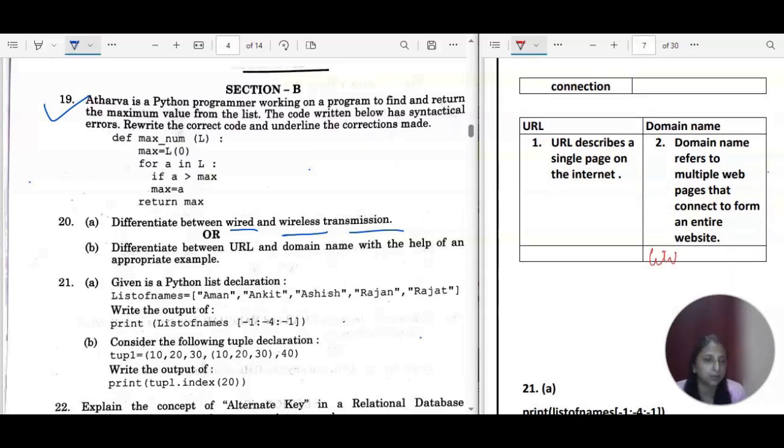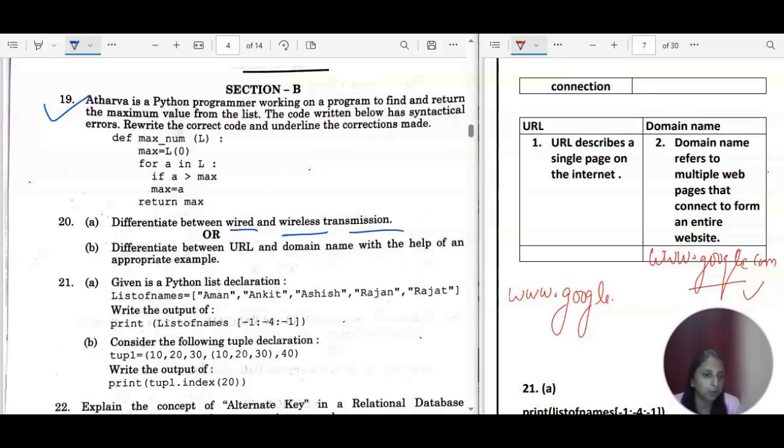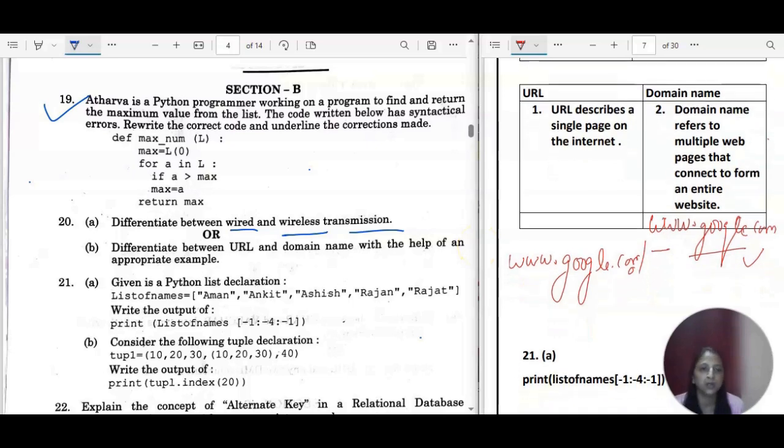So it's like www.google.com if you are writing. Okay, so google.com is multiple pages, so this is called domain name. And if you will go for URL, it is www.google.com and .com and then slash, and then you can write any page name here. So this will be considered as its URL, Uniform Resource Locator.